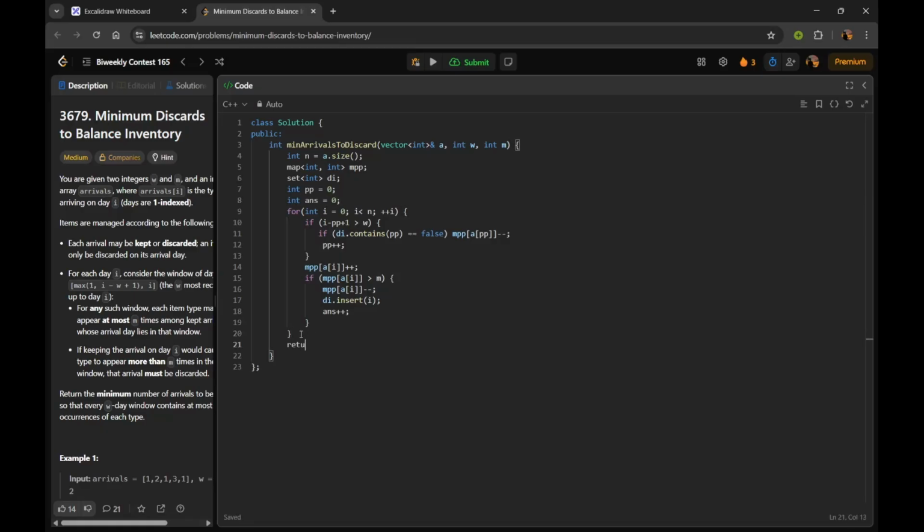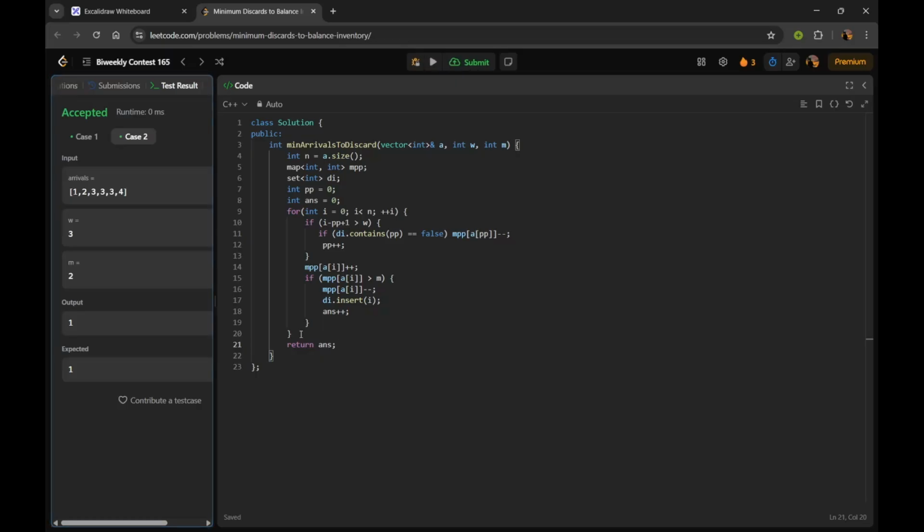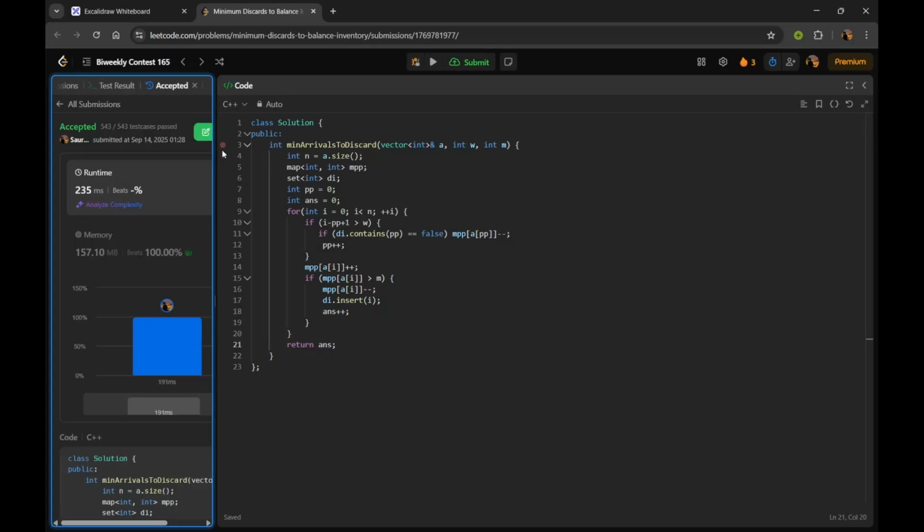And finally return the answer variable, and let's submit it. So yeah, our test case is passing. So let us finally submit it. And yes, our solution is finally accepted.